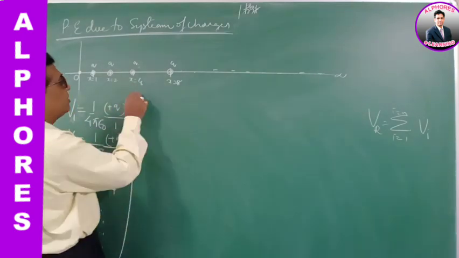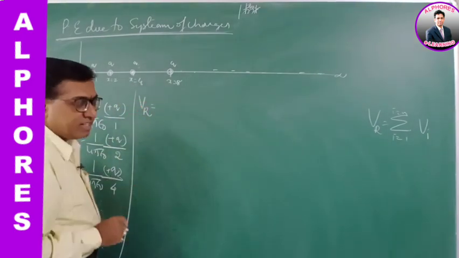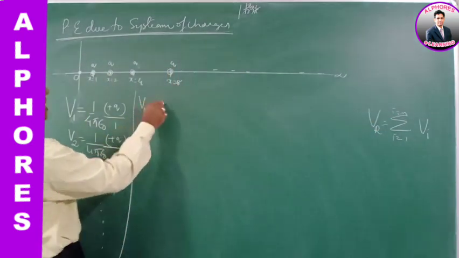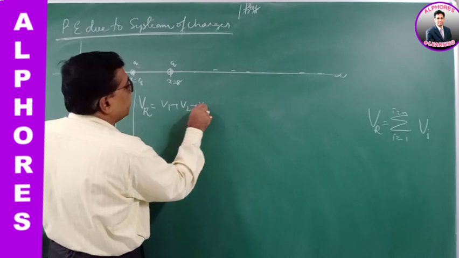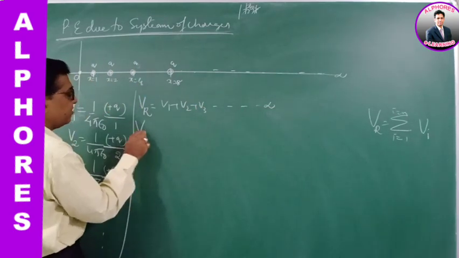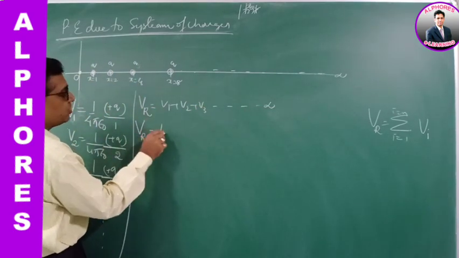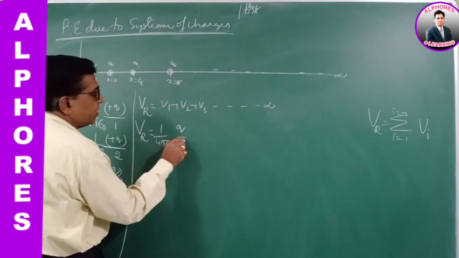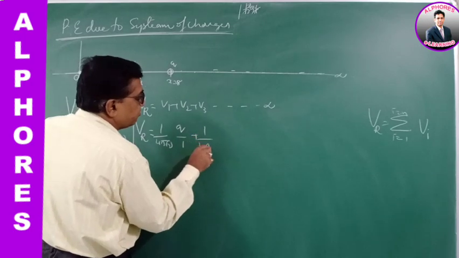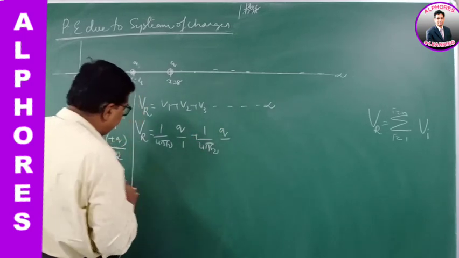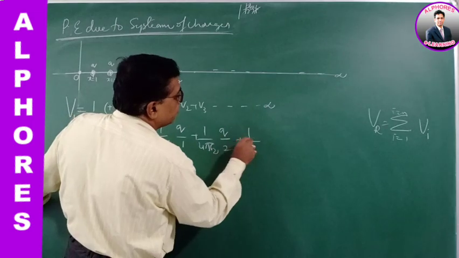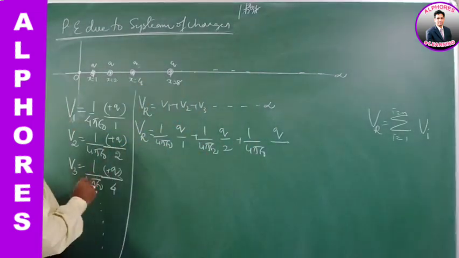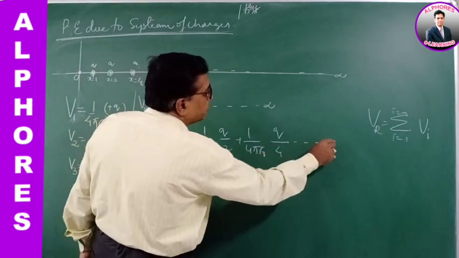Therefore, now the resultant potential. The resultant potential is the algebraic sum of all the individual potentials. So you have to add V1 plus V2 plus V3 up to infinity. So VR is the potential due to the first one, 1 by 4 pi epsilon naught, positive charge q by 1, plus the second one, 1 by 4 pi epsilon naught, charge q by 2, plus 1 by 4 pi epsilon naught, charge q by 4, up to infinity.